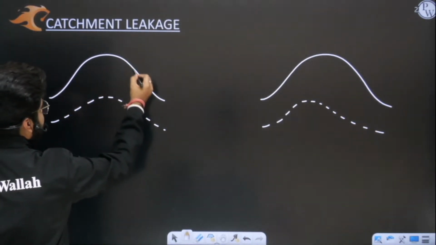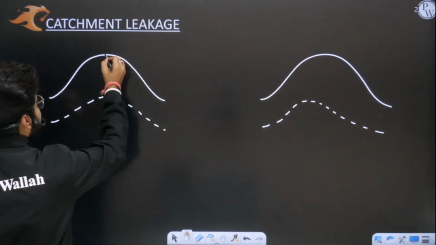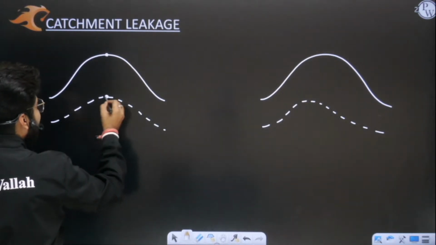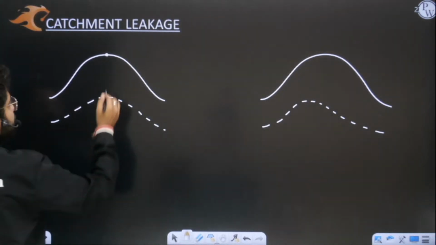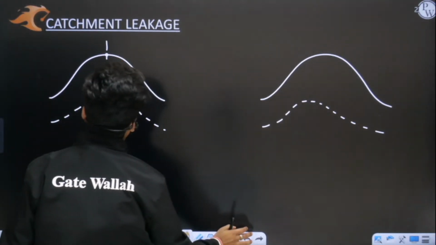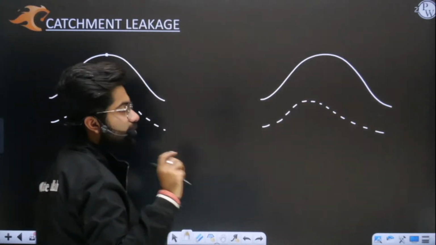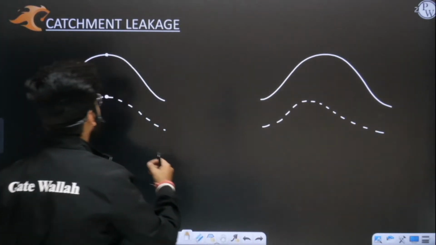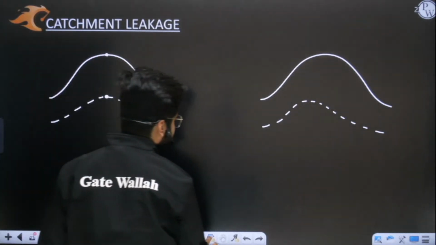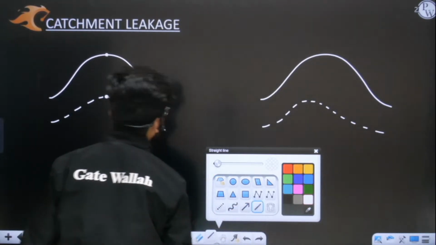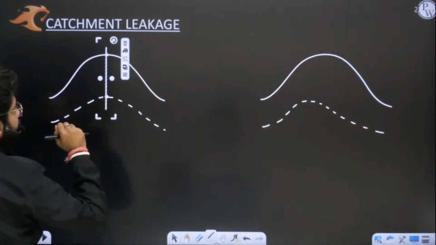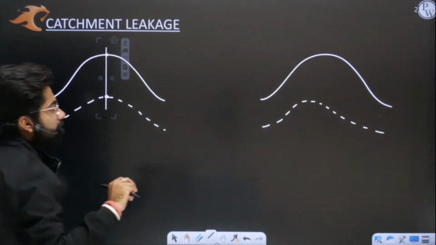that the surface's highest point is coinciding with the highest point of groundwater. Yes or no? See, these are in the same line. This is very important. If you want to understand the concept of catchment leakage, you have to understand that the highest point of surface and the highest point of groundwater are coinciding with each other. Yes or no? Okay, the highest point on surface and the highest point on groundwater are coinciding with each other.